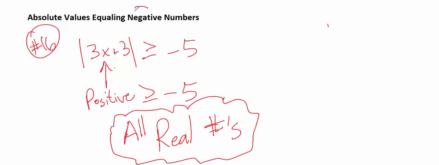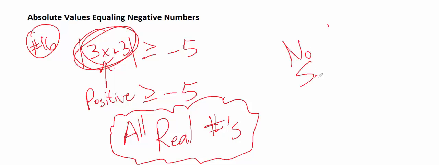So be aware when doing absolute value with negative numbers, the rules are a little different. You're not going to have to break it up into a plus and minus sign. You're just going to have to say, ooh, I've got a positive number. Is that going to be greater than negative 5 or less than negative 5? And so the answer will either be no soul or it'll be all real numbers.